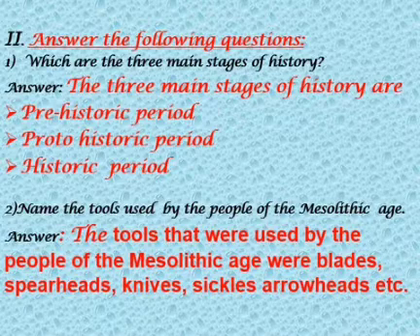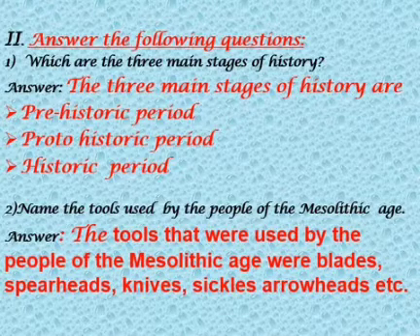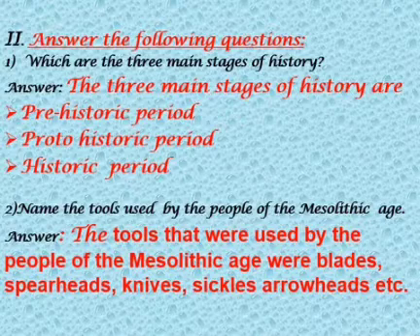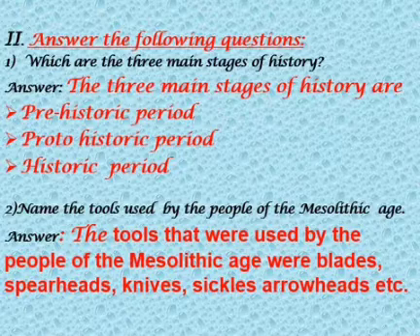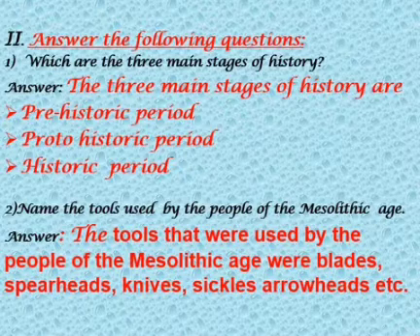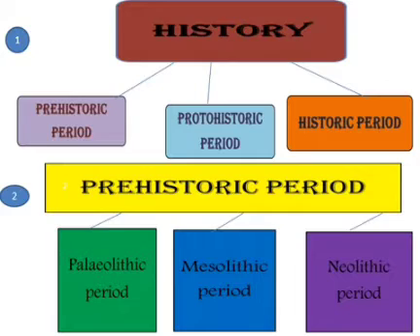So in the last class, we had learnt about the stages of history, right? Now let us try to recall the stages of history. History is divided into 3 major periods, that is prehistoric period, protohistoric period and historic period. So let us try to recall what is prehistoric period. The period in which no record of writings is found is called as prehistoric period.